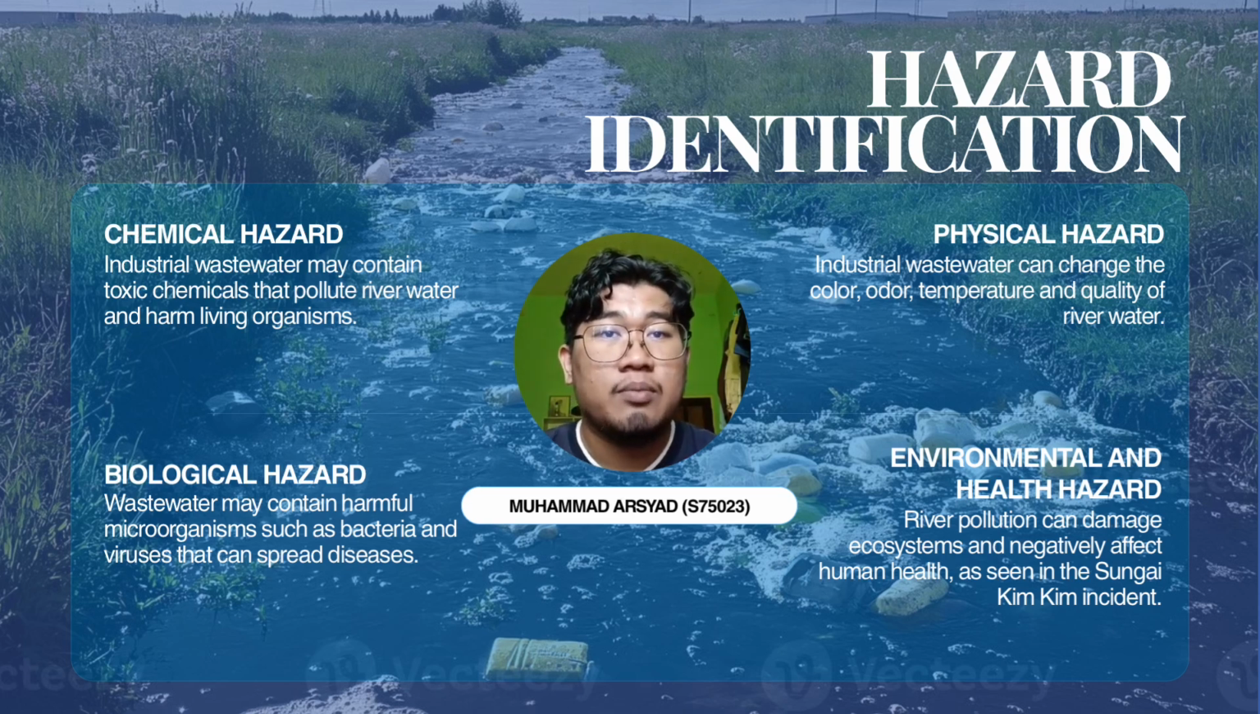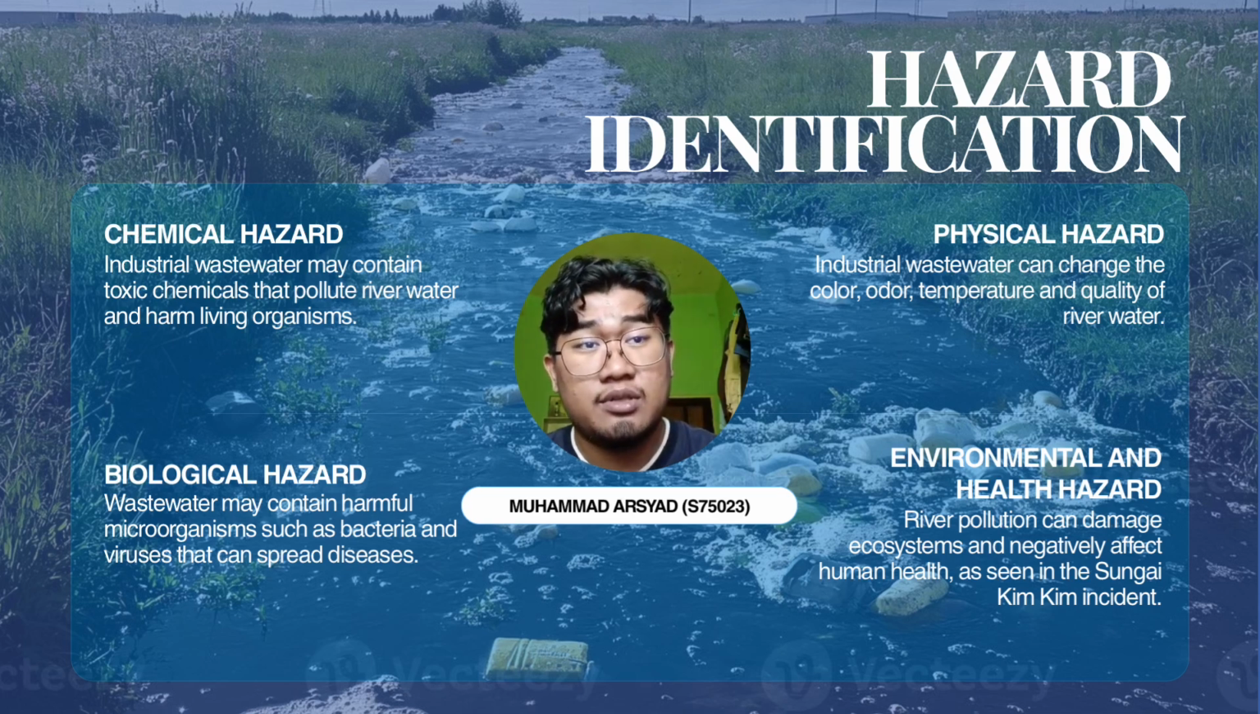A well-known example is the Kim Kim River toxic pollutant incident, where illegal chemical dumping released toxic fumes that affected nearby residents and students, causing symptoms such as dizziness, vomiting, headache, and breathing difficulty.